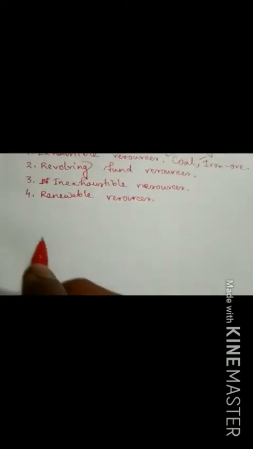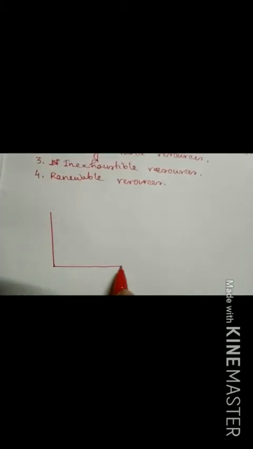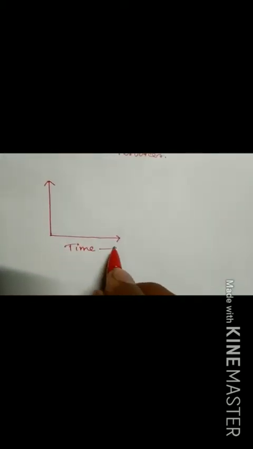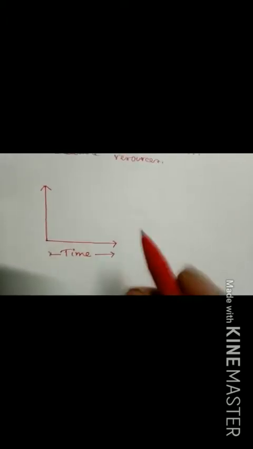If we see a line graph, particularly this line graph, x-axis denotes time and y-axis denotes quantity of resource.